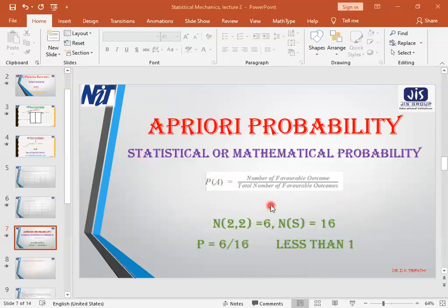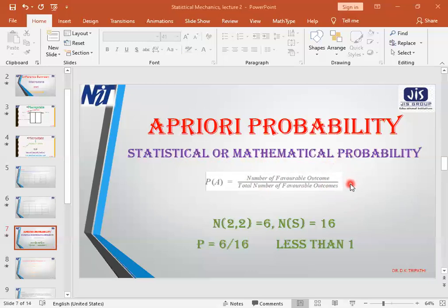But if I am asking you what is the chance of occurrence of any number less than 1 when a dice is thrown, NE will be 0, because the number of ways in which your favorable condition can be realized is 0, and NS is 6, so 0 by 6, that is 0. You will get probability 0. That means the event cannot be realized. This means this event is impossible. So we conclude that statistical or mathematical probability has least value 0 and maximum value 1.